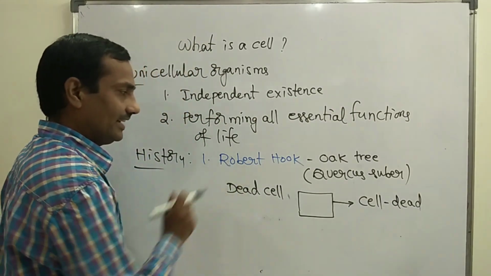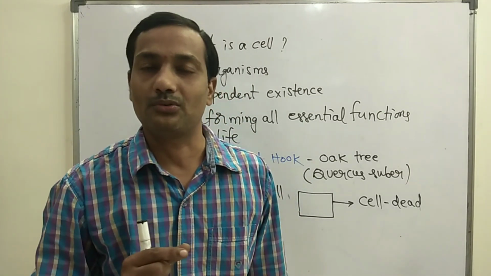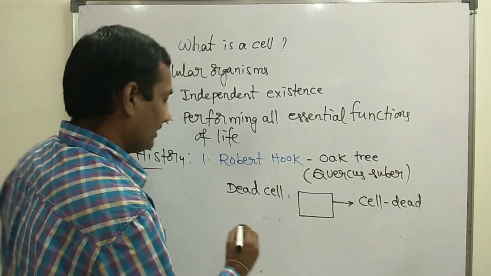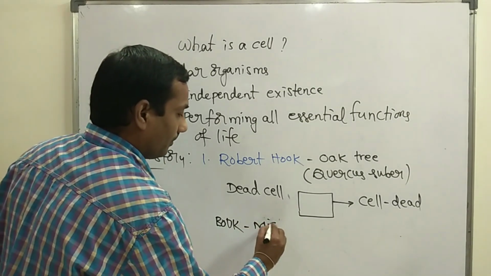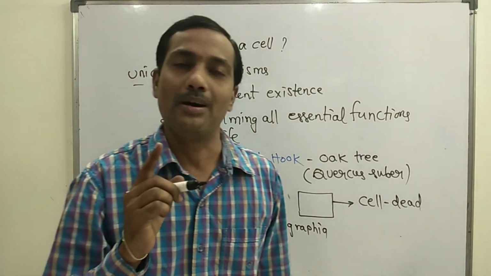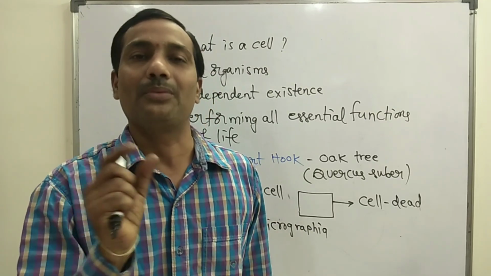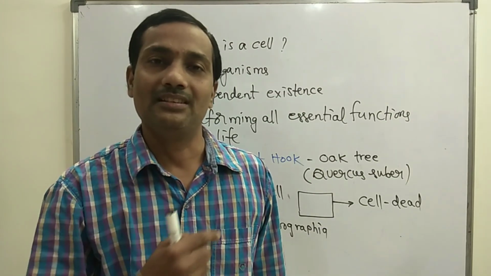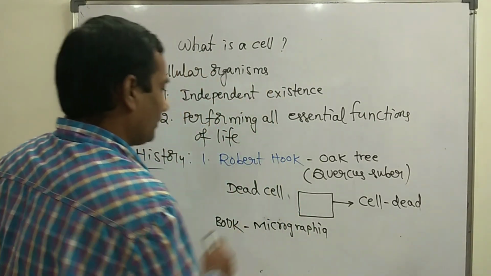Robert Hooke identified the dead cell, and after discovering it under the microscope, he also wrote a book about the dead cell. That book written by Robert Hooke is Micrographia. The book name is Micrographia. It consists of information about the dead cell and its discovery, the method, all the entire information about the dead cell written in that book, Micrographia.